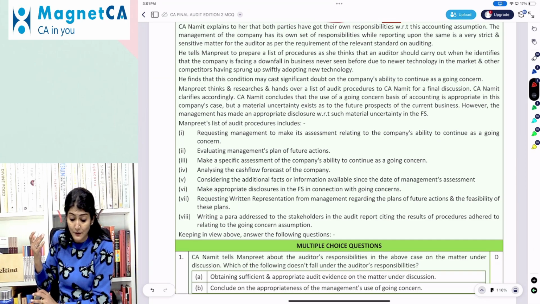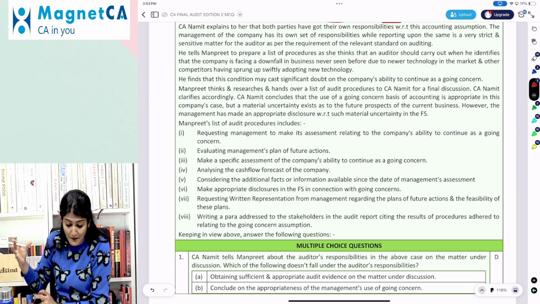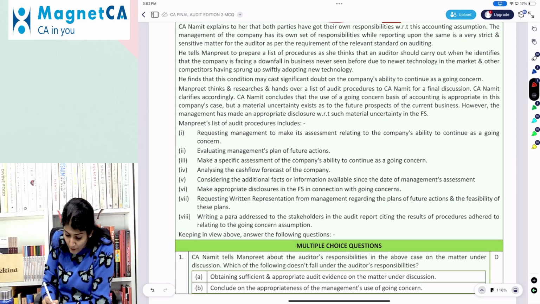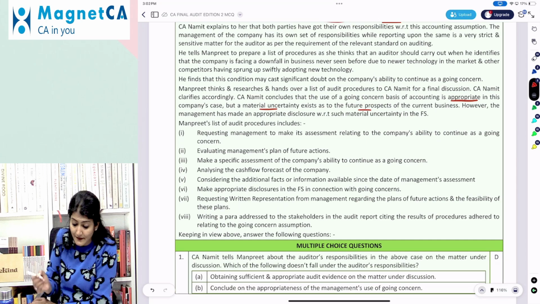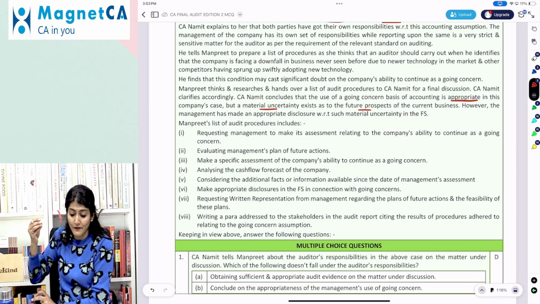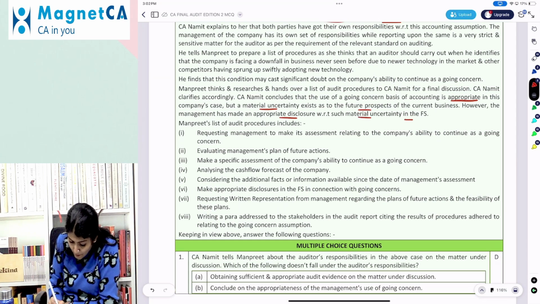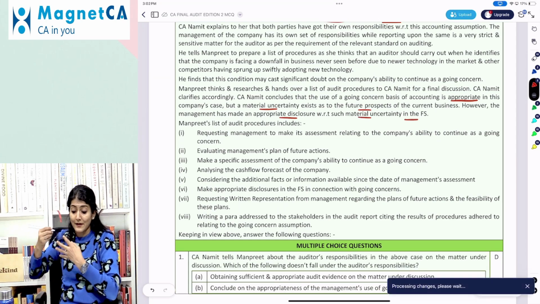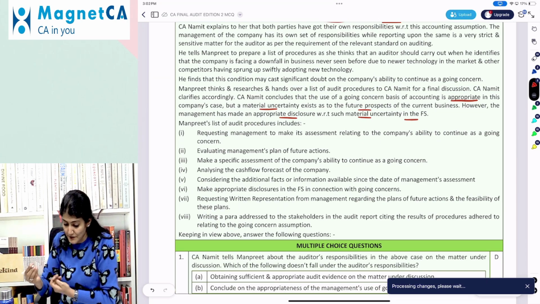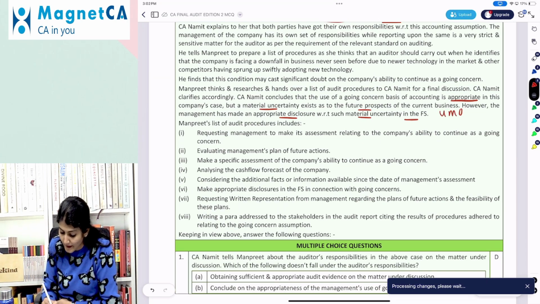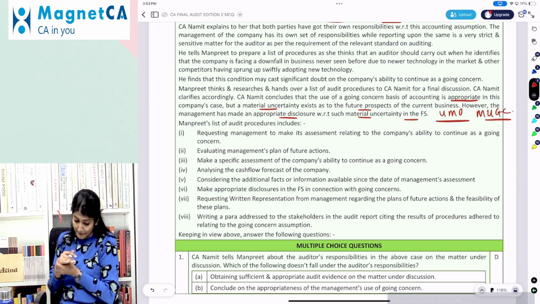CA Namit concludes that the use of the going concern basis of accounting is appropriate, but a material uncertainty exists as to the future prospects of the current business. However, the management has made the appropriate disclosure with respect to such material uncertainty in the financial statements, so the opinion is unmodified with the material uncertainty related to going concern para.